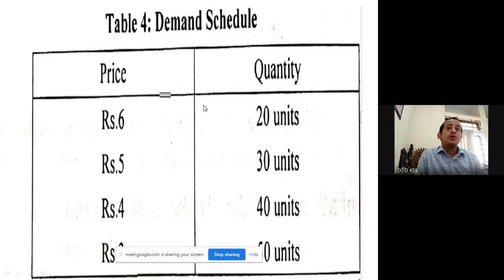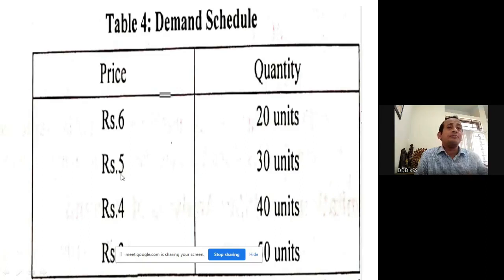Now to understand the law of demand, we'll go through the demand schedule, then the demand curve. What the law of demand says is, when price decreases, quantity demanded increases. So this is one demand schedule. Price of one commodity, say for example ₹6, and quantity demanded was 20 units. At ₹6, quantity demanded was 20 units.